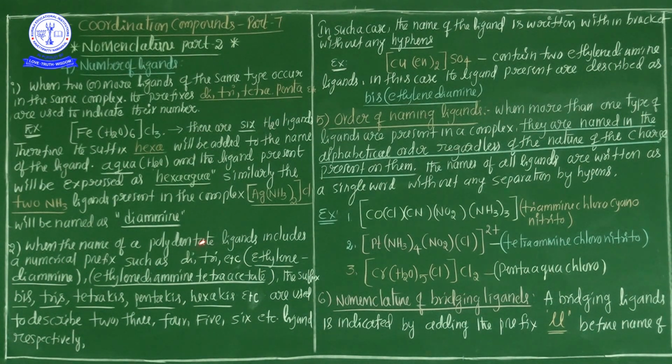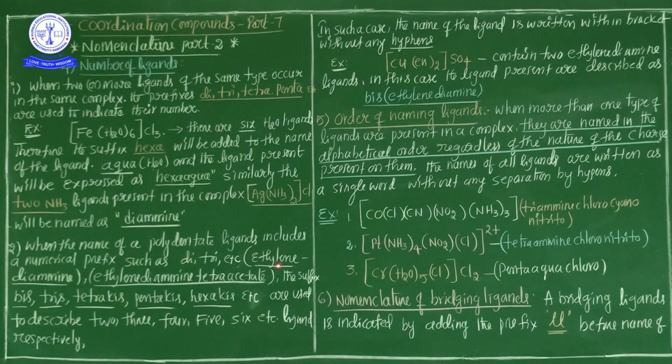If it is a polydentate ligand, what is meant by a polydentate ligand? The ligand which consists of more than one donor atom is known as a polydentate ligand. If it is a polydentate ligand, the number of ligands is represented by bis, tris, tetrakis, pentakis, hexakis, etc.